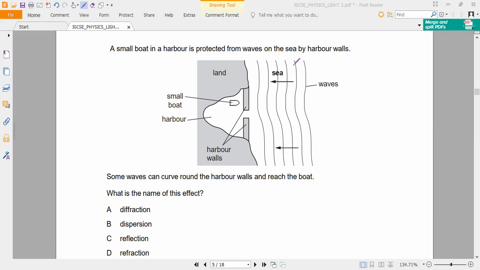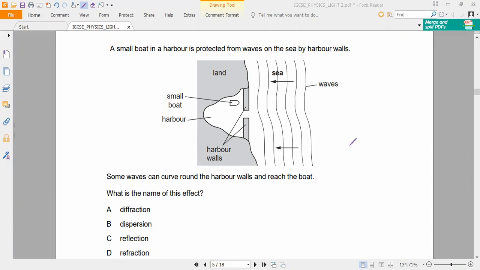You have to think about that. Now if you observe the question, a small boat in a harbor is protected from waves on the sea by harbor walls, they are saying.